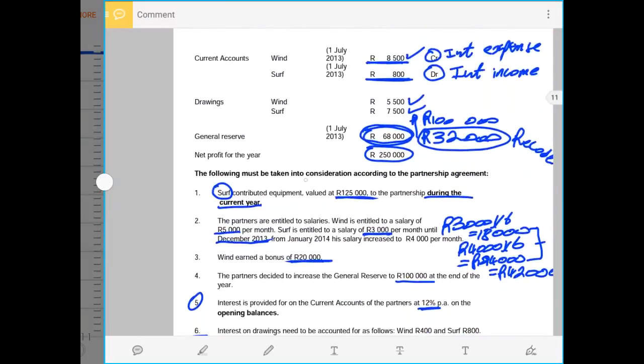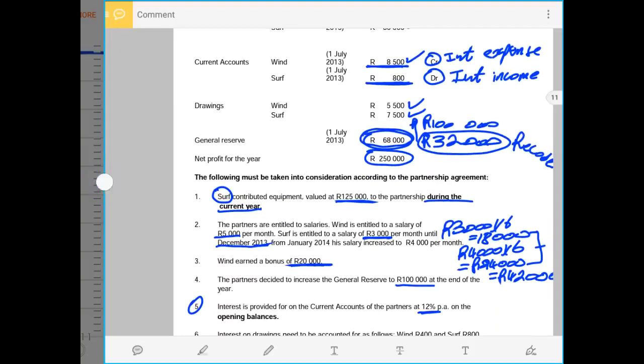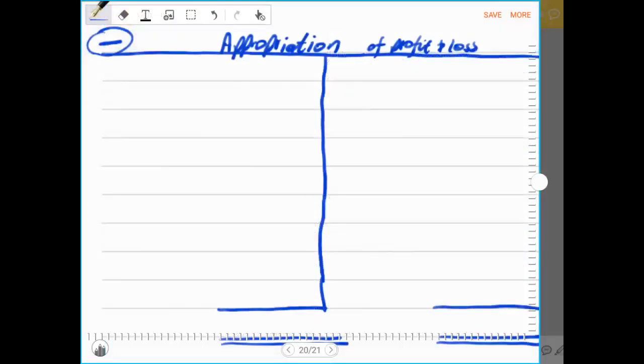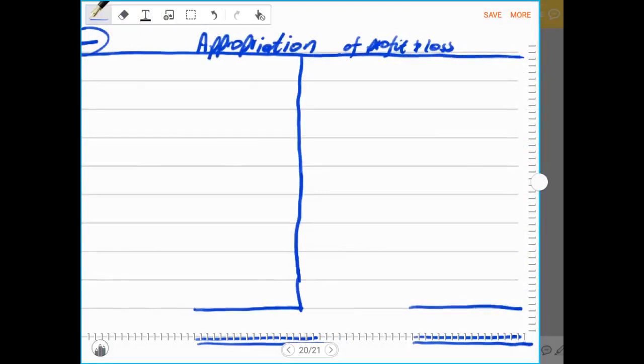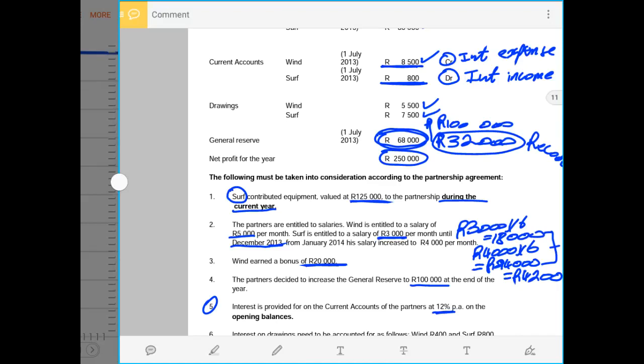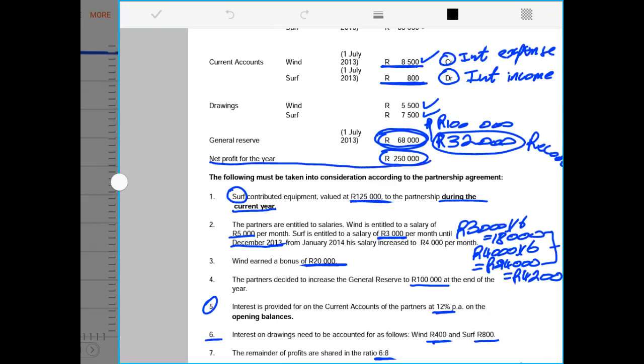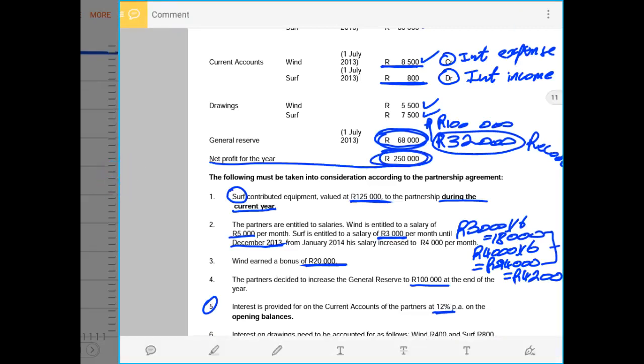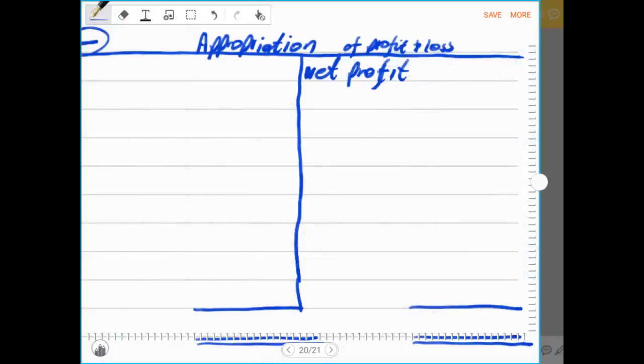So now let me go straight to my appropriation account that I want to begin with. Appropriation account always has a net profit or a net loss. In this case we were given a net profit, and the net profit is the one that is on the end of the extra information given. We are told that the net profit is 250,000 rands. So now we record the net profit as 250,000 rands. Remember, when it's a profit, we record it on the credit side. When it's a loss, we record it on the debit side.